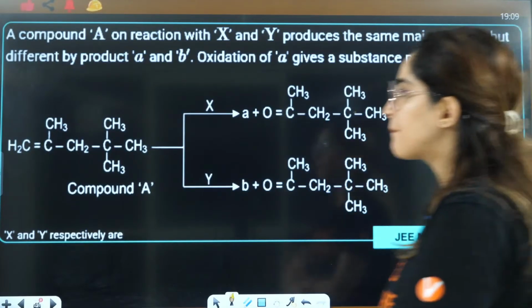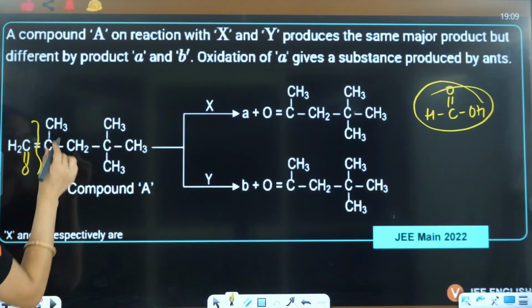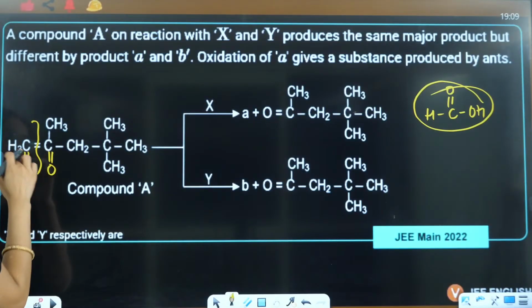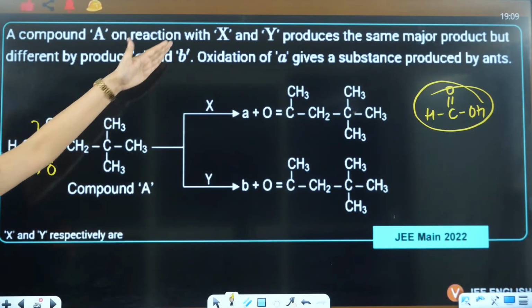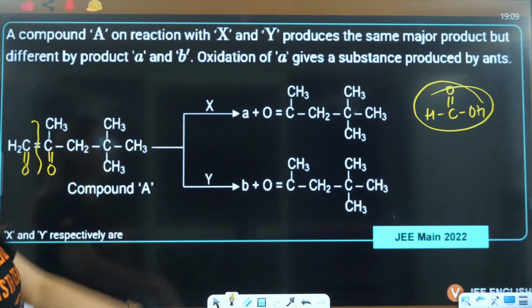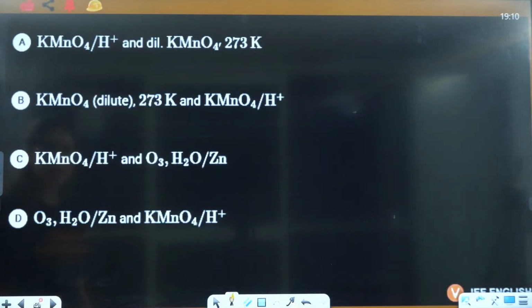So what will happen here? The double bond will break. You will have double bond O here. With further oxidation, nothing can happen here. But with further oxidation, something can happen here. So if you have low oxidation and high oxidation, if this is a product of high oxidation, that means here more oxidation is happening. So that is the reason here KMnO4 reductive and this is acidic, okay?